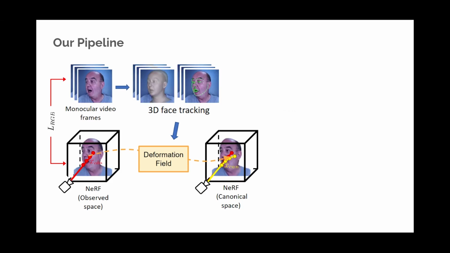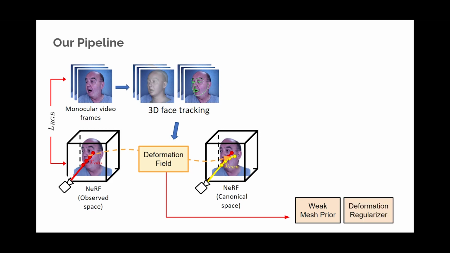To better regularize the local deformation fields, we provide weak mesh prior by querying the nearest point on the deformed 3D mesh and use its deformation as a guide for the deformation field. To constrain the deformation field and prevent it from falling into local minima, we regularize the norm of the total deformation at each point by applying L2 regularization.